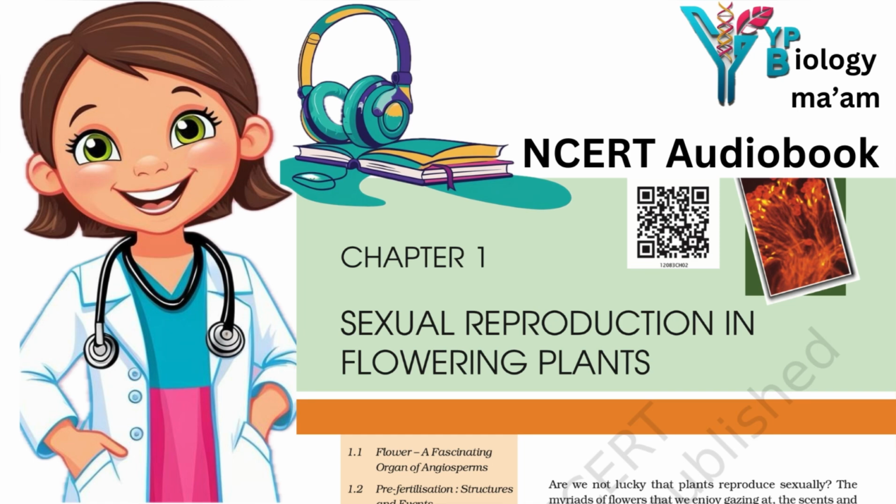Number 1, autogamy. In this type, pollination is achieved within the same flower. Transfer of pollen grains from the anther to the stigma of the same flower. In a normal flower which opens and exposes the anthers and the stigma, complete autogamy is rather rare. Autogamy in such a flower requires synchrony in pollen release and stigma receptivity, and also the anthers and the stigma should lie close to each other so that self-pollination can occur.